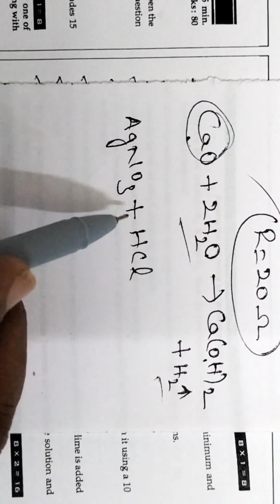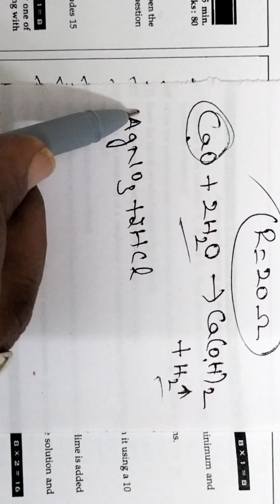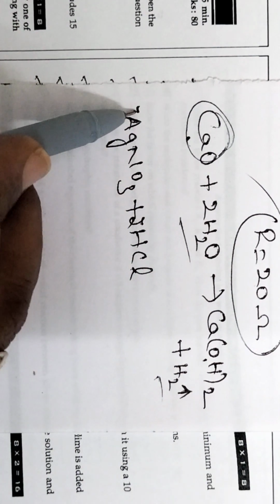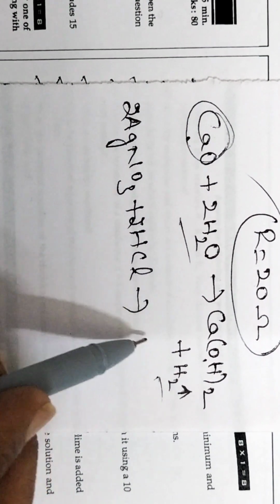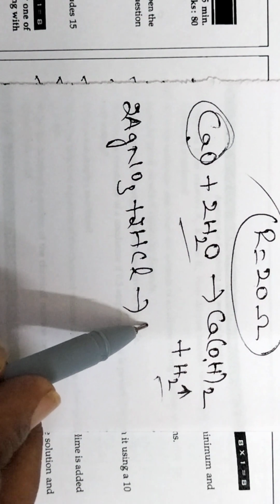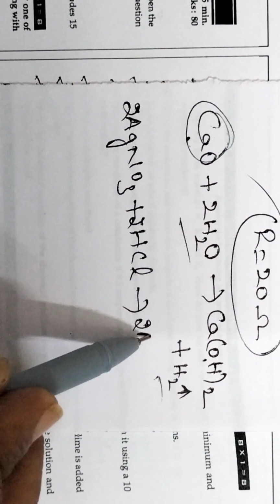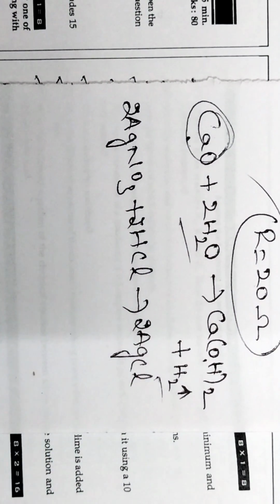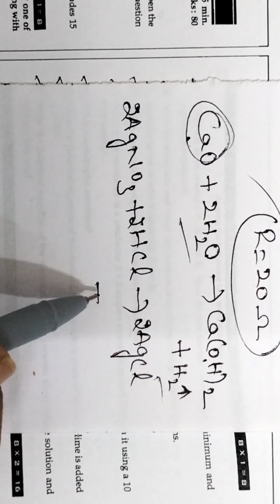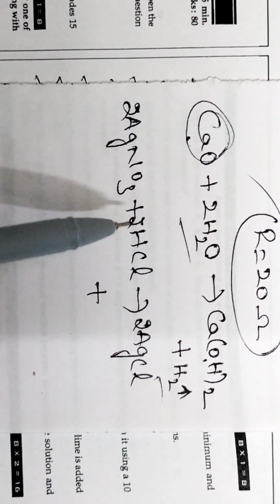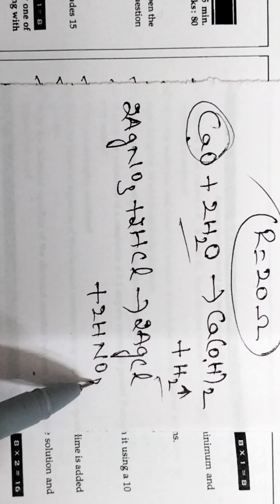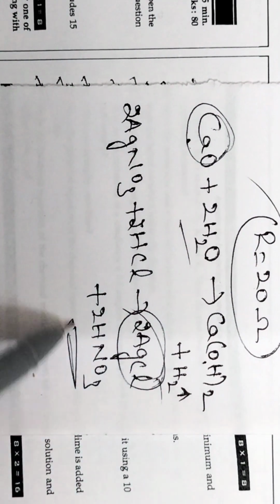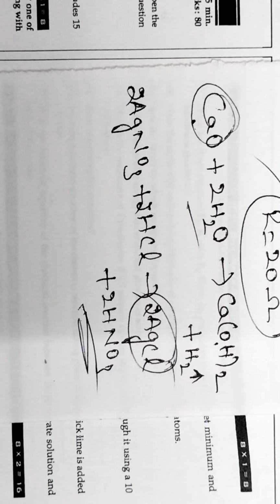So when silver nitrate reacts with hydrochloric acid, it forms silver chloride, AgCl, plus what is the remaining now? HNO3. So it forms silver chloride and nitric acid. So like this it will be formed.